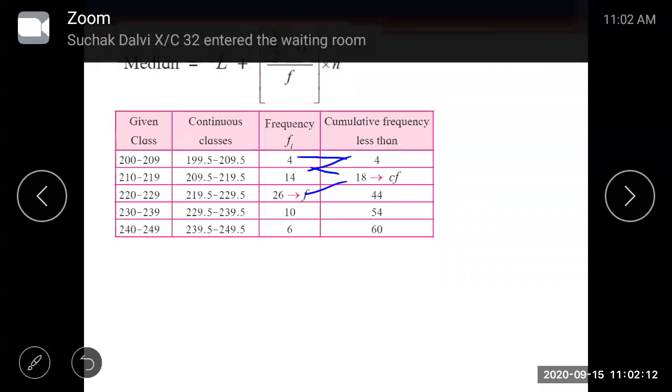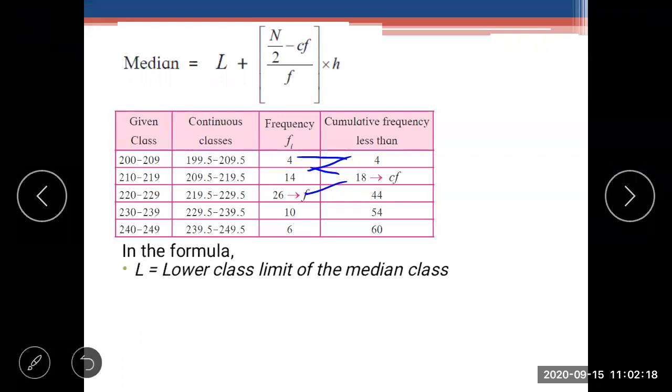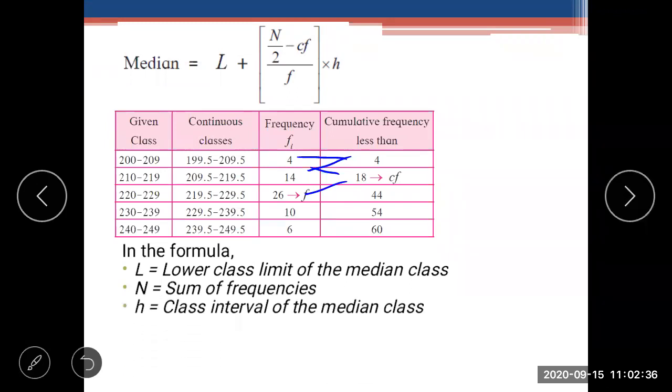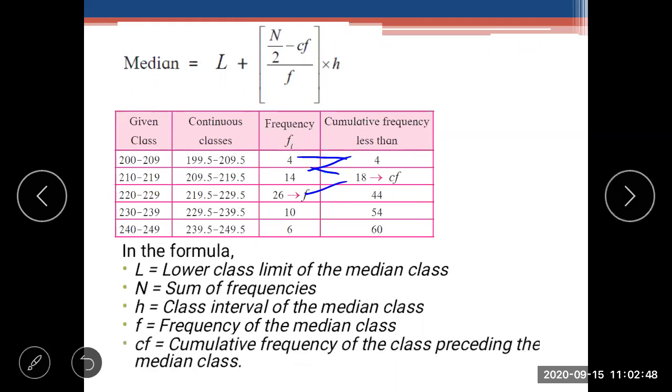If you see the cumulative frequency formula, here L is the lower class limit of the median class. Now we have to find the median class. How are we going to find it? N is the sum of the frequencies. H is the class interval of the median class, that is the class size. F is the frequency of the median class, and CF is the cumulative frequency of the class preceding the median class.